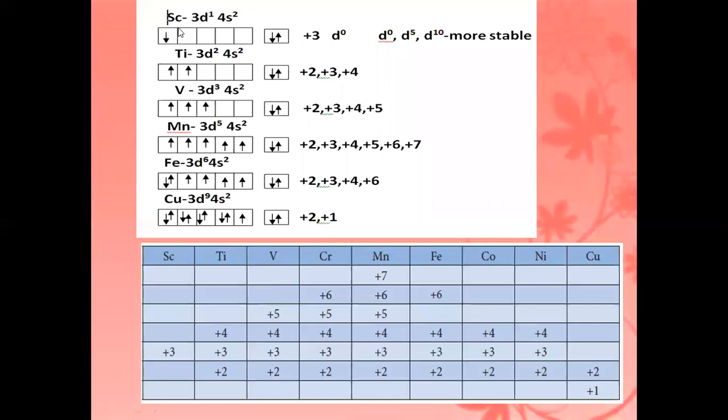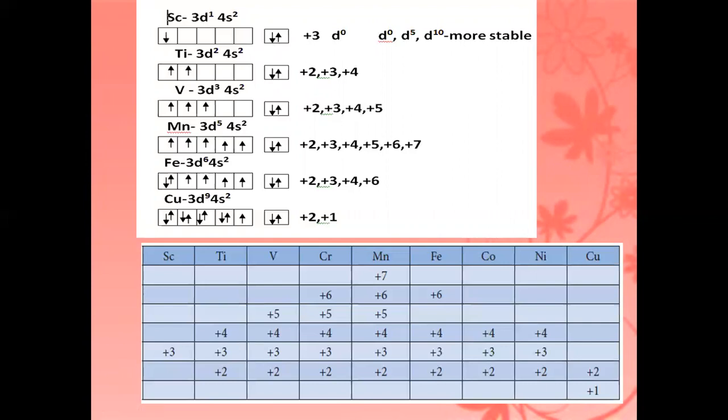See scandium now. The scandium electronic configuration is 3d1, 4s2. In the d orbital one electron is there, and in the s orbital two electrons are there. Suppose these 3 electrons are removed from the compound, it changes into d0, so it is in the +3 oxidation state. So scandium is stable in the +3 oxidation state only.